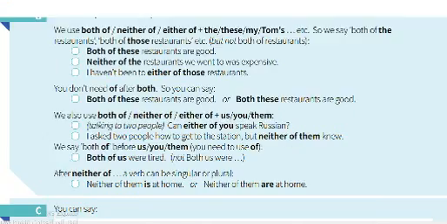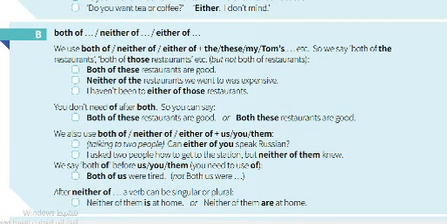We have also here both of, neither of, either of, plus the, these, my. So, both of these restaurants are good. And neither of the restaurants we went to was expensive. I haven't been to either of those restaurants. Either of those means many restaurants, but we try to combine them. You don't need of after both. What do we mean by it? Like both of these restaurants are good, or both these restaurants are good. Sometimes we don't have to add of here, so it's an accurate structure.